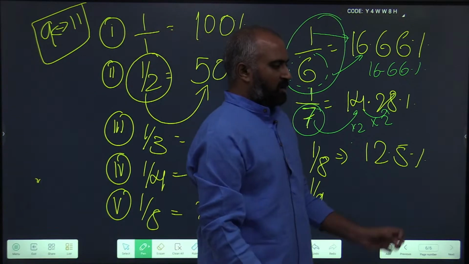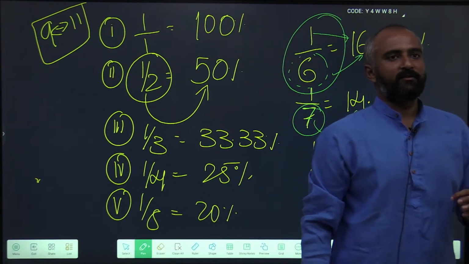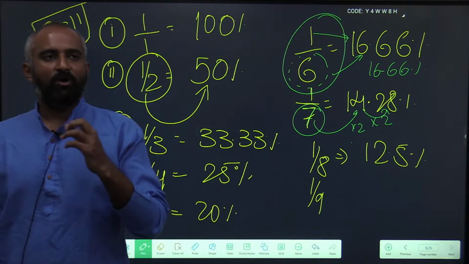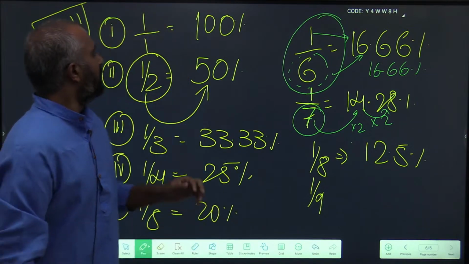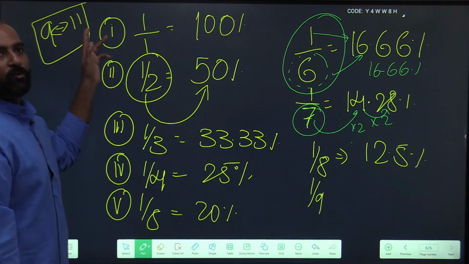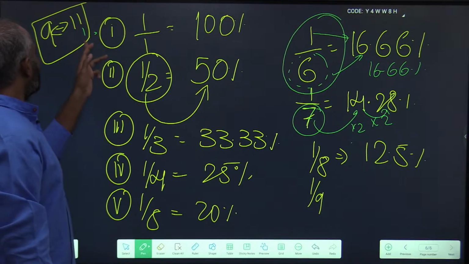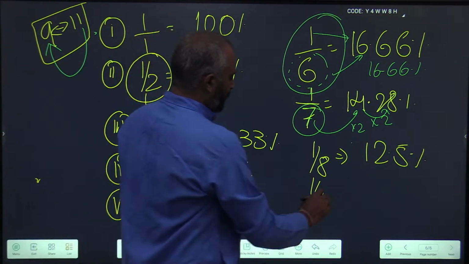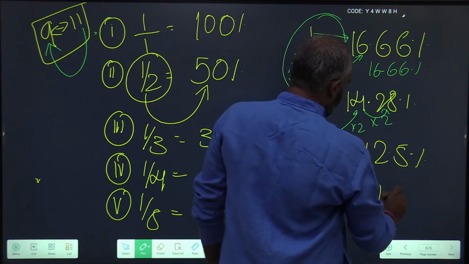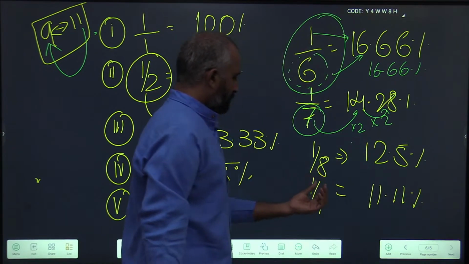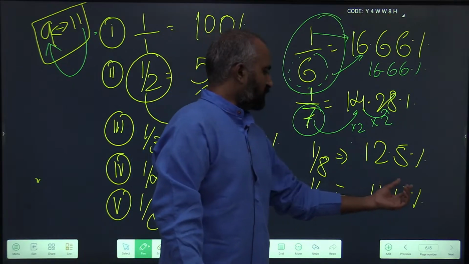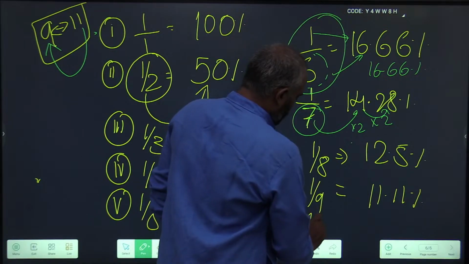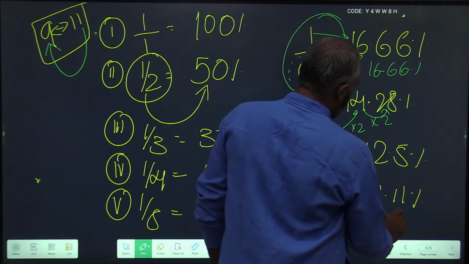Whenever you see 9 in the denominator, 11 or multiples of 11 appear in the fraction, and whenever you see 11 in the denominator, you will see multiples of 9 in the fraction. How? We will just see. 1 by 9 is 11.11%. 9 in the denominator, multiples of 11. 11 ones are 11. Next, 1 by 10, it is simple, 10%.